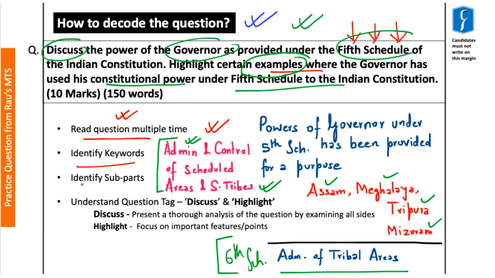Further, it says about identifying the subparts, which we have already done. And finally, it says about understanding the question tag, that is, discuss and highlight in this particular question. Here, discuss means presenting a thorough analysis of the question by examining all sides of the debate, and highlight refers to focusing on important features or points. So here you need to highlight why a governor had to use their power under the fifth schedule of the Indian Constitution. So these are some of the aspects of decoding a question.